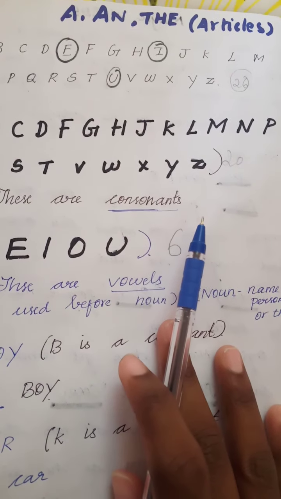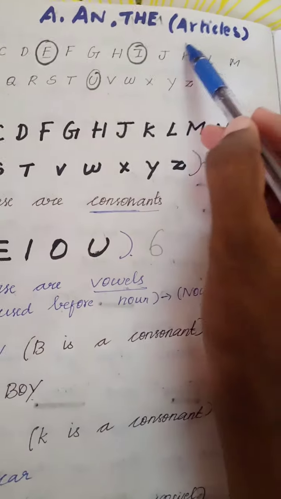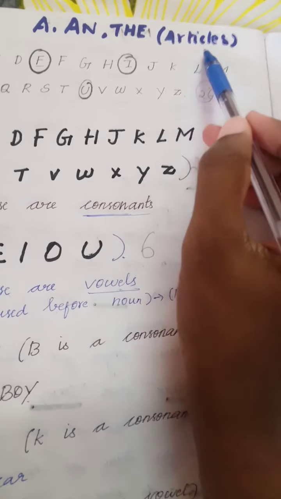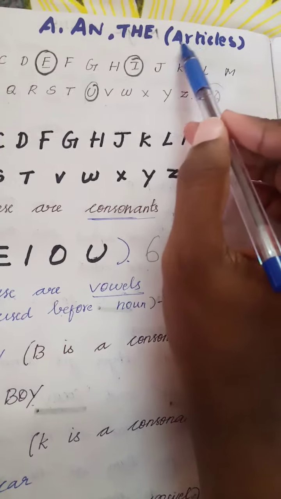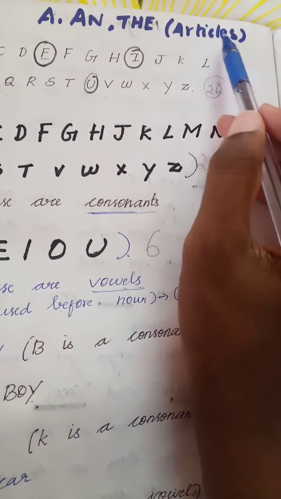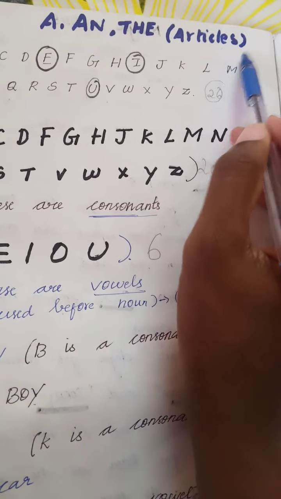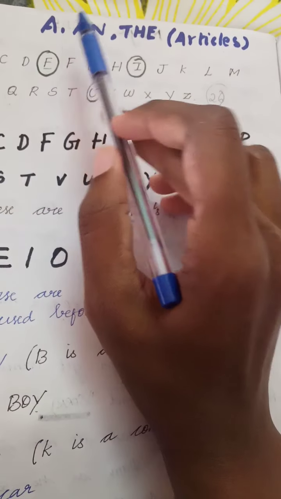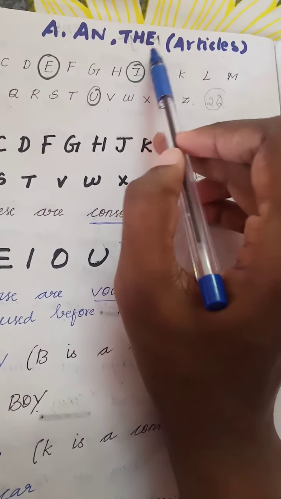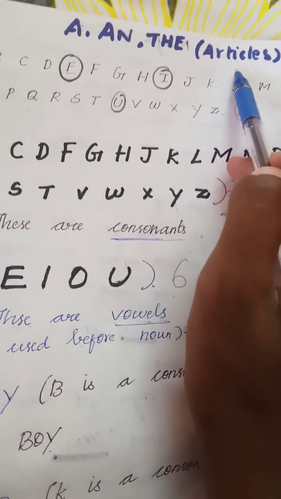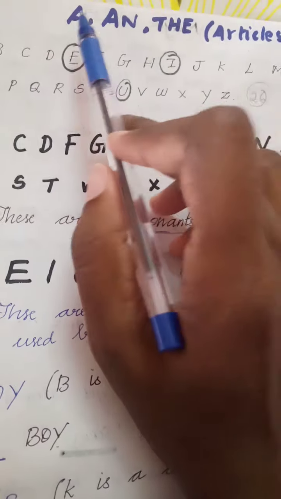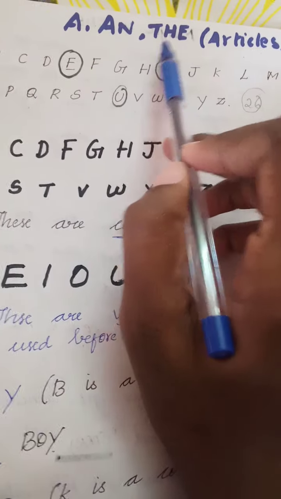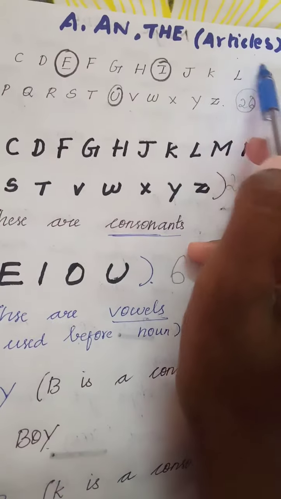In today's English class, we are going to see about articles. Articles, A-R-T-I-C-L-E-S, articles. What is this? Articles. A, an, and the. These are called articles.